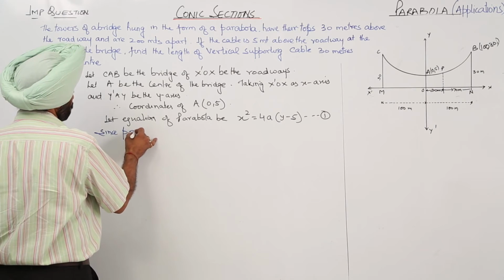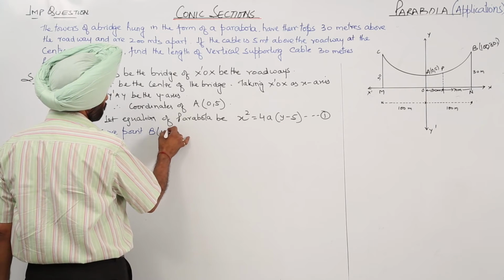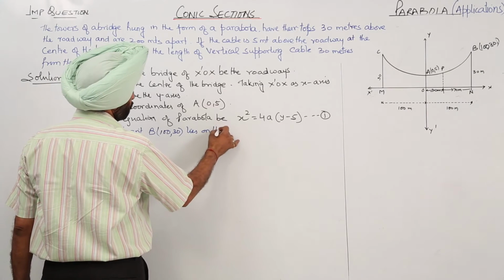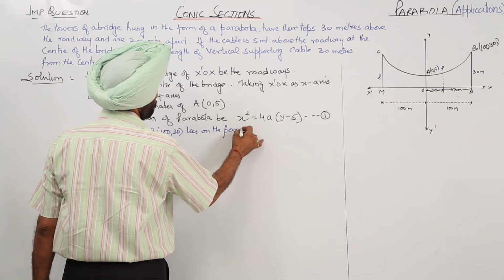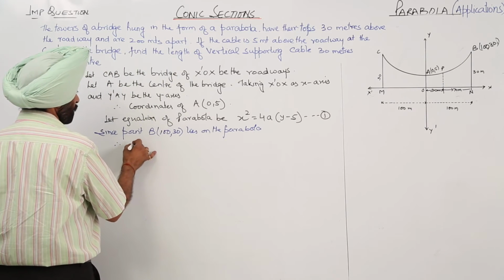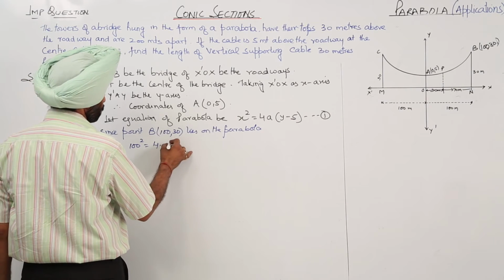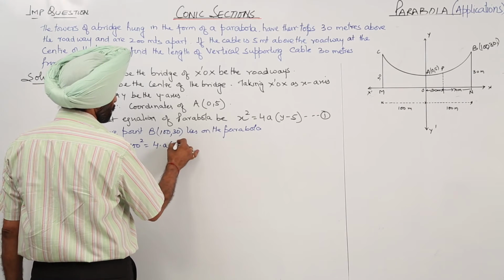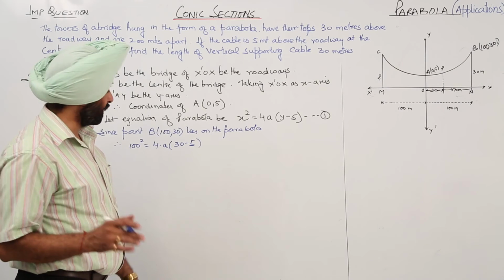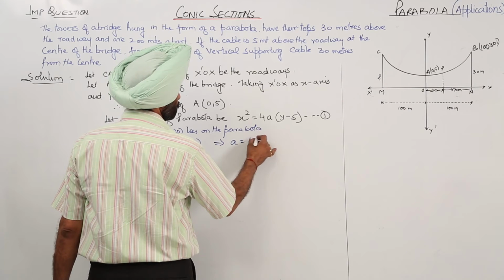Since point B, whose coordinates are (100, 30), lies on the parabola, therefore 100 square is equal to 4 times a times (30 minus 5), putting x as 100 and y as 30. So we have a is equal to 100.